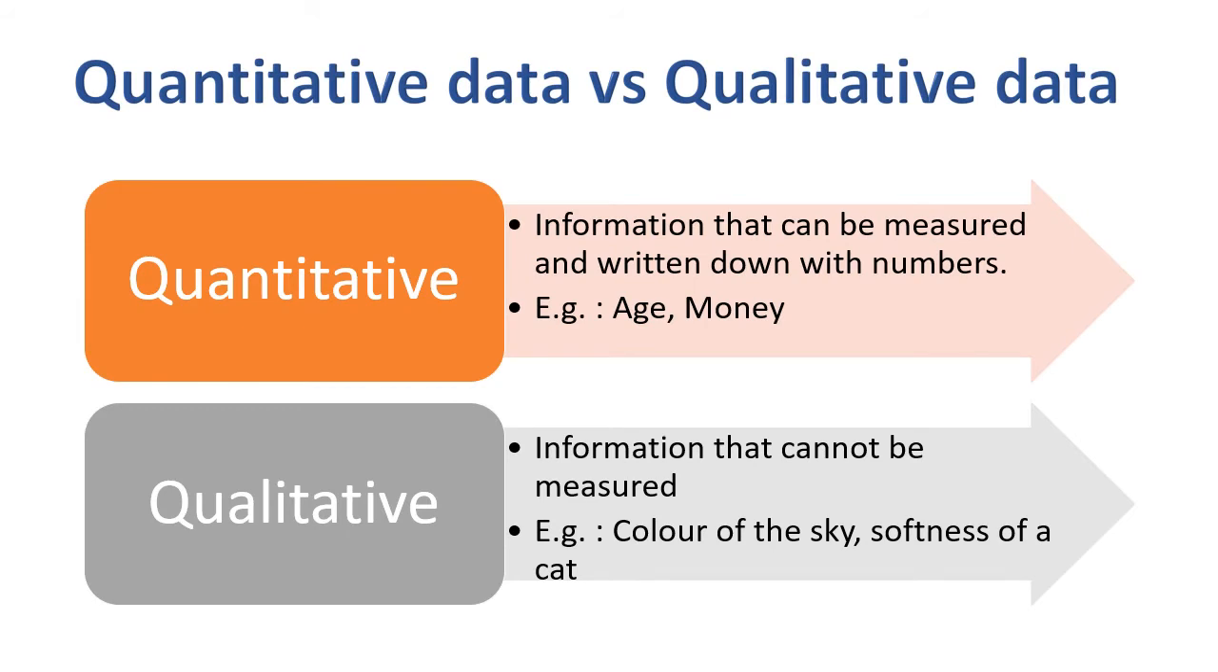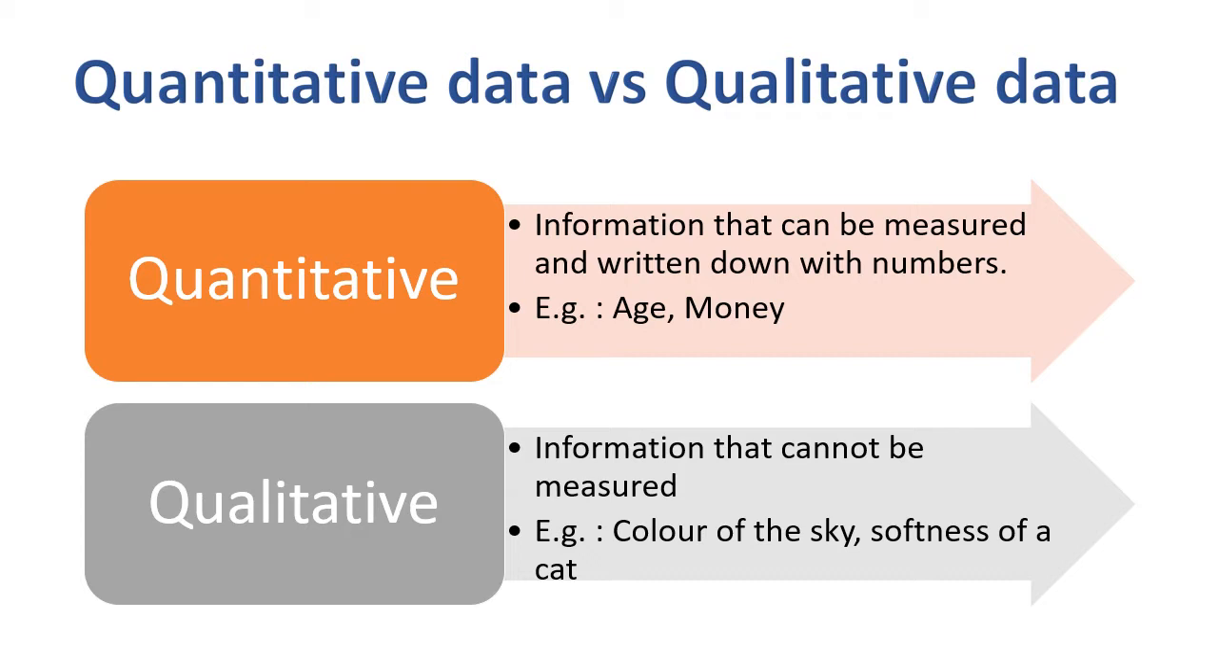Quantitative is something that you can measure and it can be written down with numbers. For example, your age. Let's say you are 13 years old. We can measure that and we can write it down with numbers. Another example would be money. You can count money, right? And you can write it down in numbers.